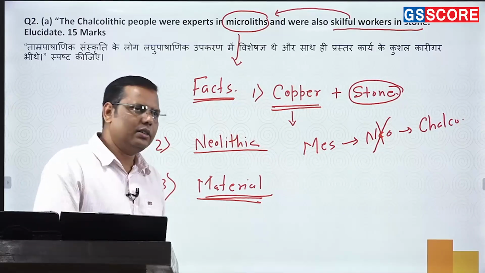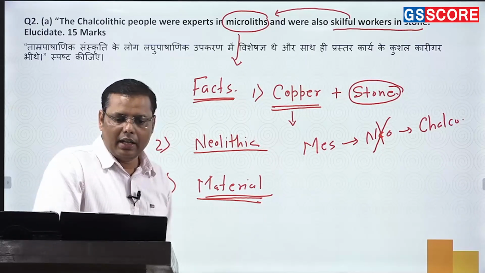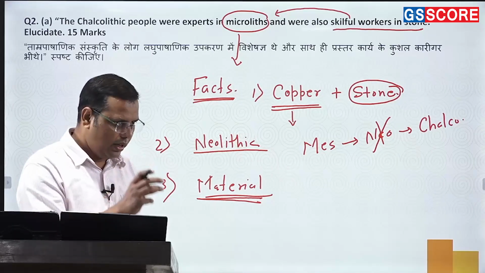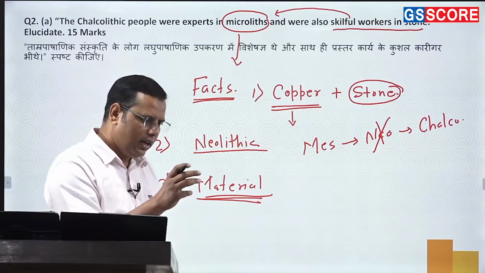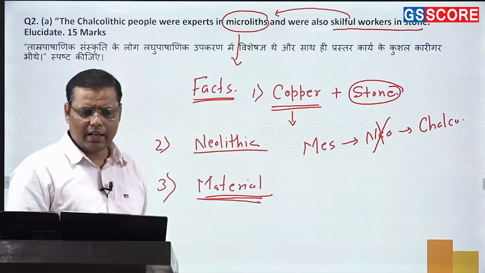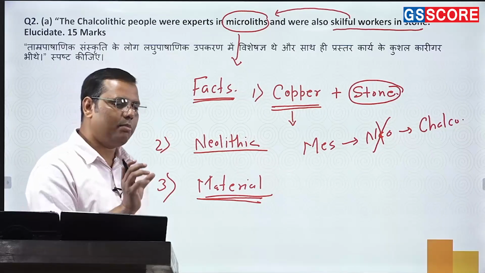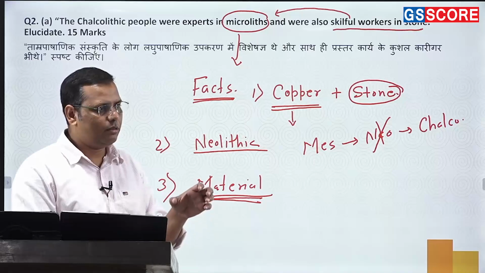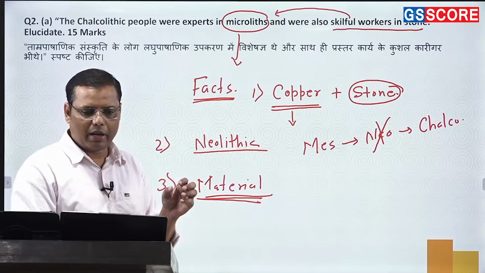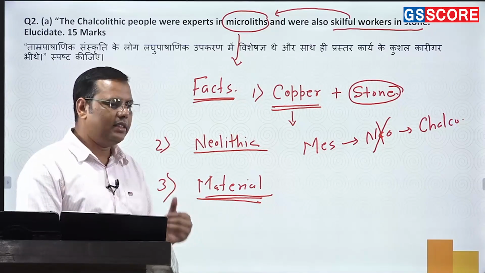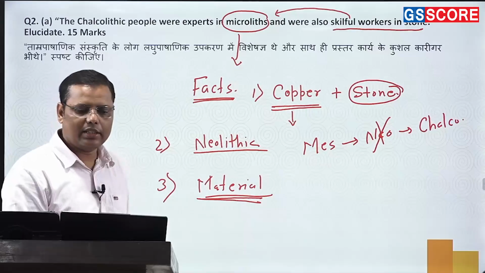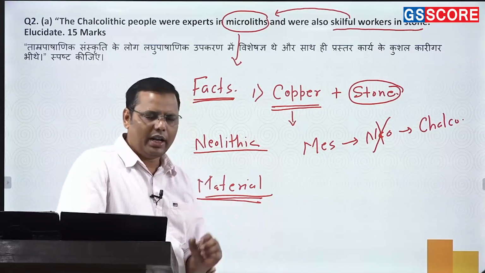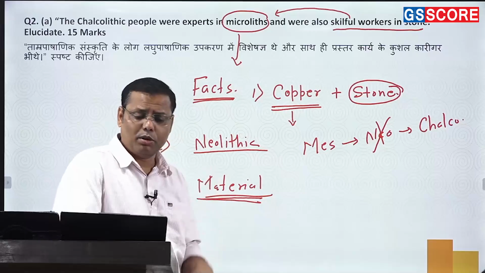There was one scholar, D.P. Agrawal. This person, D.P. Agrawal, has studied the microware or the tools basically, and it is known as microwear analysis. Under this analysis, we can find that he studied precisely their microliths. And in fact, recently also there was one scholar, Amrita Sarkar, who has studied. She herself teaches at the Deccan College of Pune, and in 2014-15, I guess, there was a book published by her.